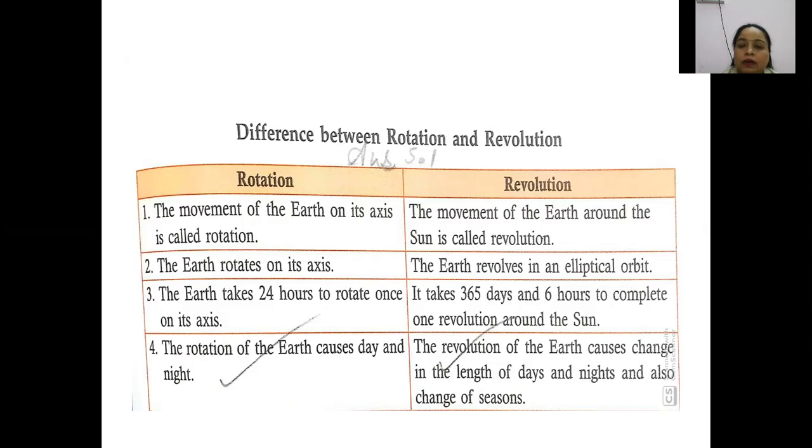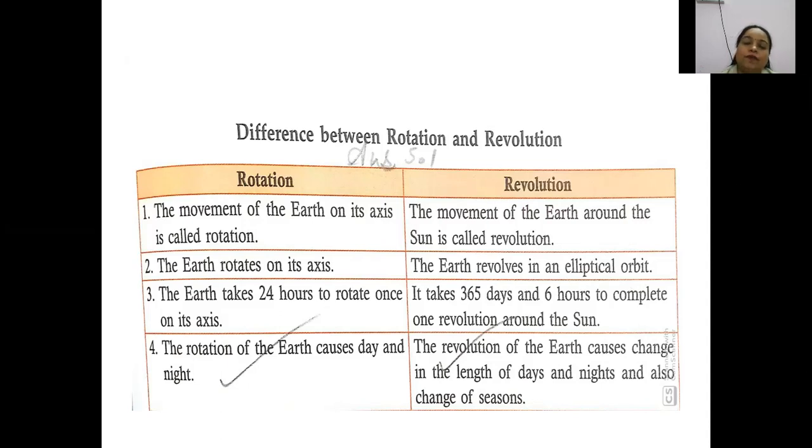Okay, the next point is it takes 365 days and 6 hours to complete one revolution round the sun. How much time does the earth take to move round the sun? The earth takes about 365 days and 6 hours to complete one revolution round the sun. So what about that 6 hours?